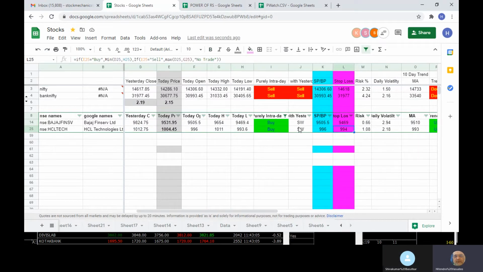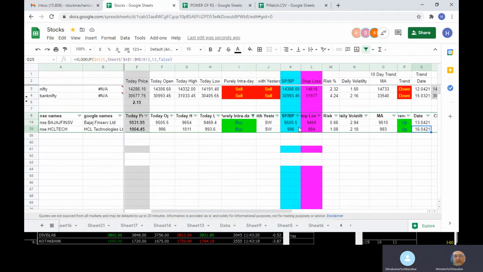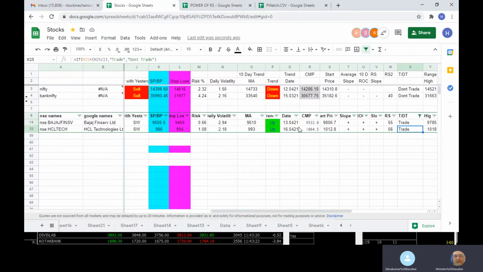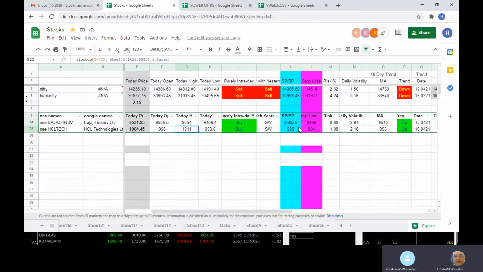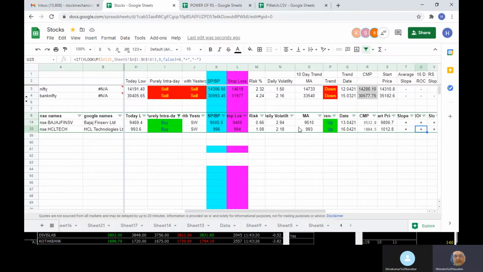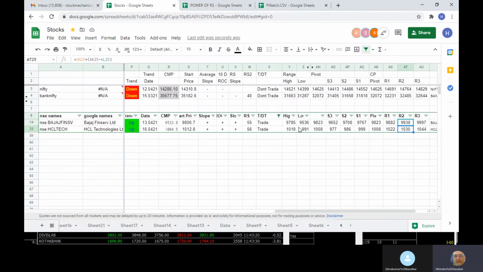Whatever happens after that, your position is linked to the stop loss. If the stop loss is hit, you have to exit the position at a loss, because this is intraday. Now the ideal situation is that once you buy, and the price is about 1004, what can be your upside limit after buying?